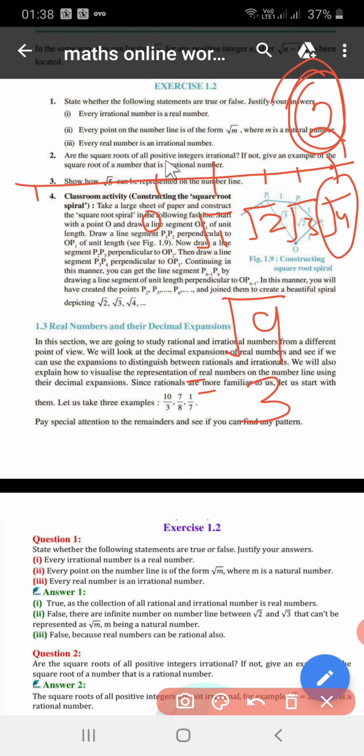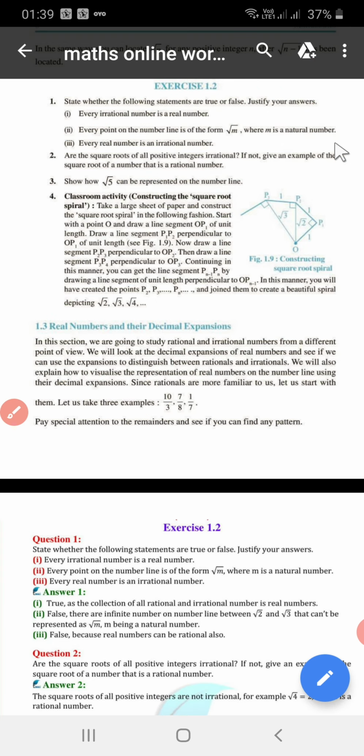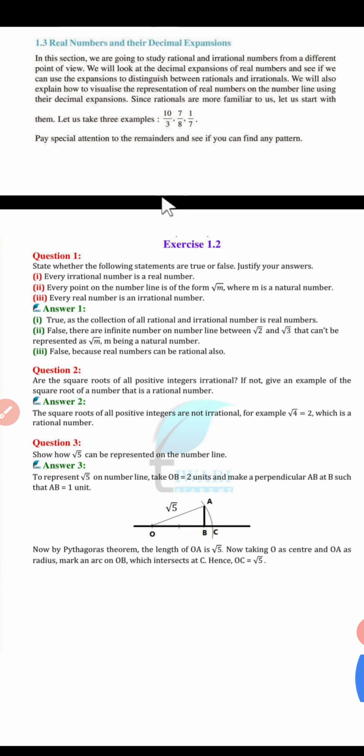So, here, are the square roots of all positive integers irrational? No, because square root of 4 is equal to 2. This is a rational number. Square root of 2 is irrational. Square root of 3 is irrational. But square root of 4 can be written as 2, and this is not an irrational number. This is a rational number. Okay, is it clear? So, what is the answer for 2? The square roots of all positive integers are not irrational. Example, square root of 4 is equal to 2, which is a rational number.